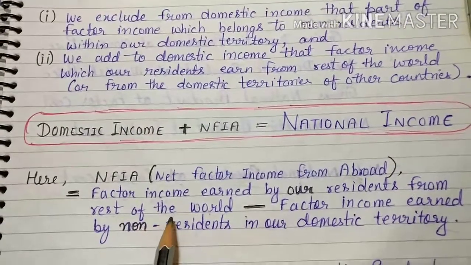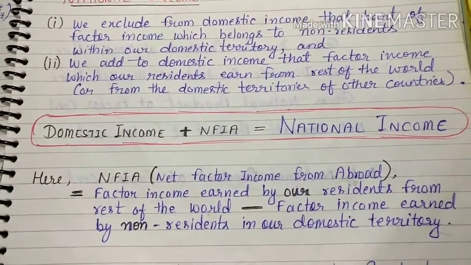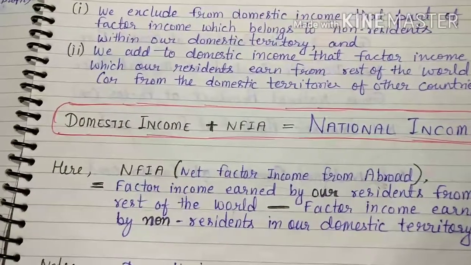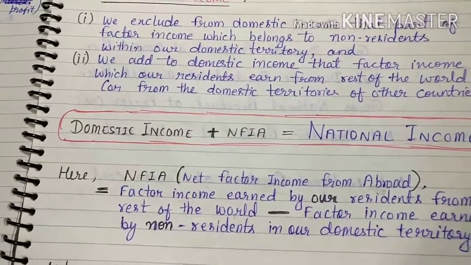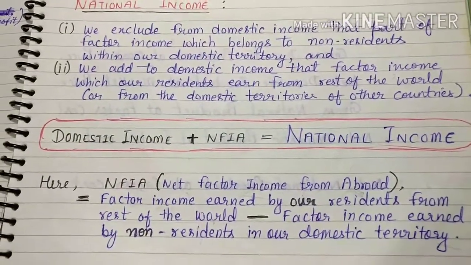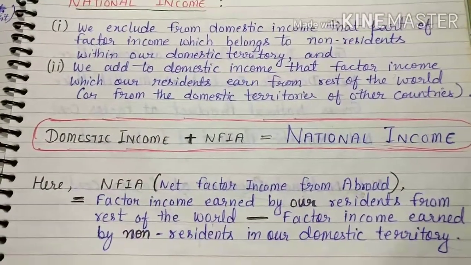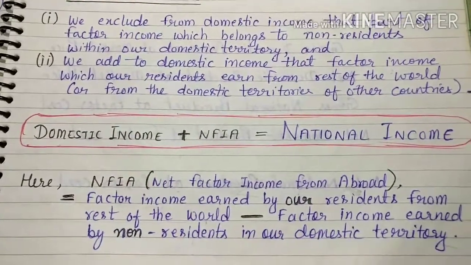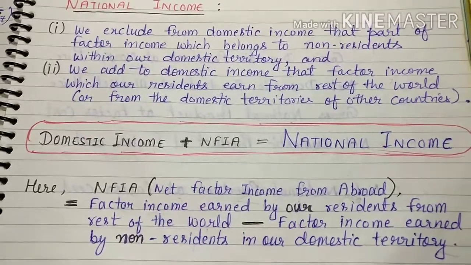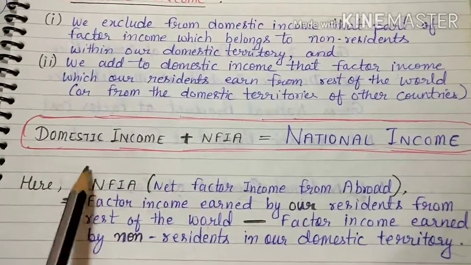So our domestic players, say our cricket players like Virat Kohli and MS Dhoni, went outside and earned 20 lakh there. Then some foreign cricketers like David Warner or Malinga came to our country and also earned money, 15 lakh. So what is NFIA?